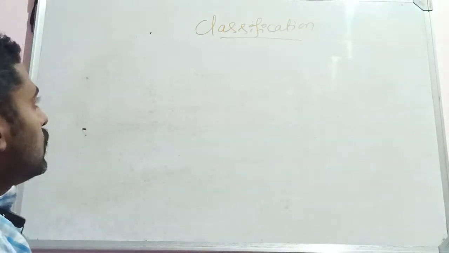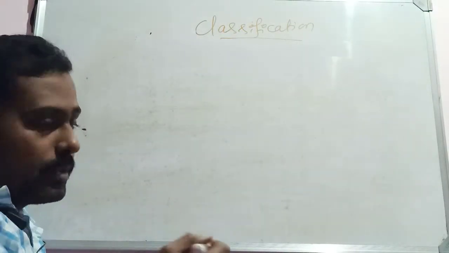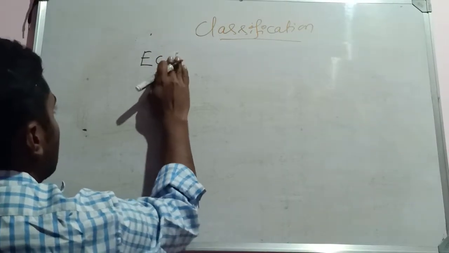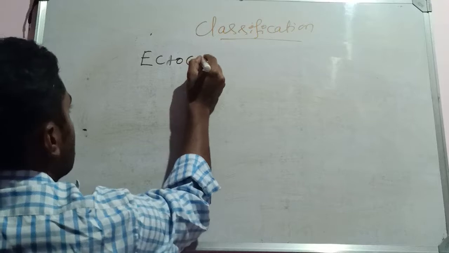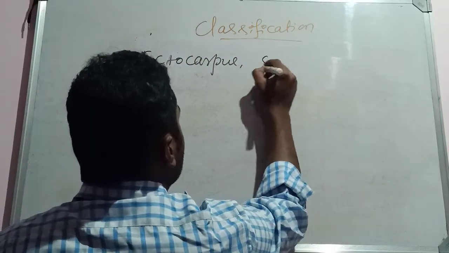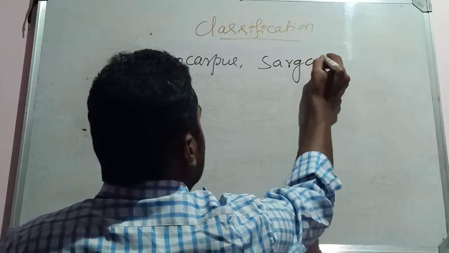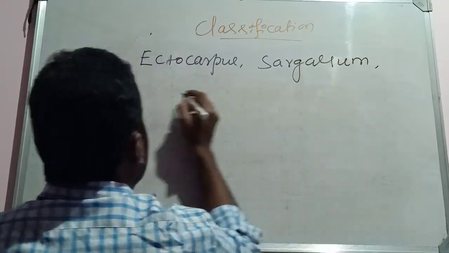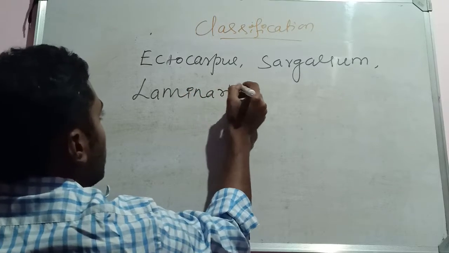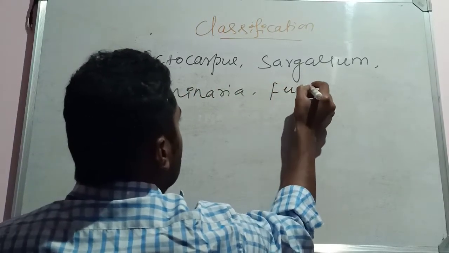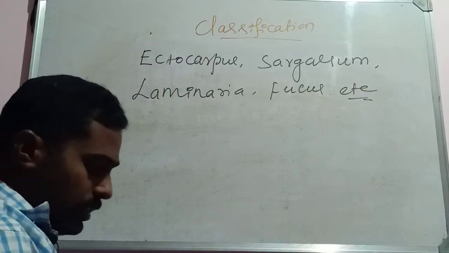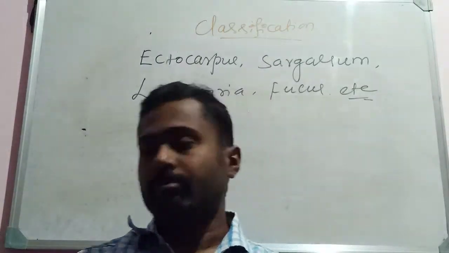Some examples of brown algae are Ectocarpus, Sargassum, Laminaria, Fucus, etc. These are some of the examples for the brown algae or Phaeophycean members.